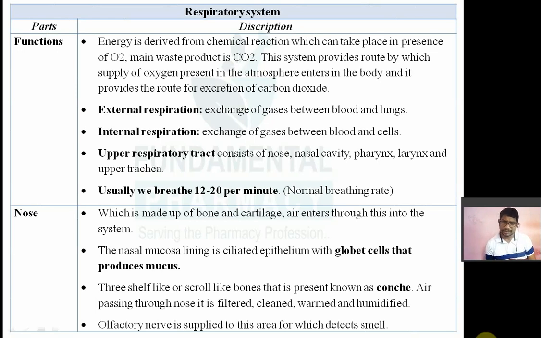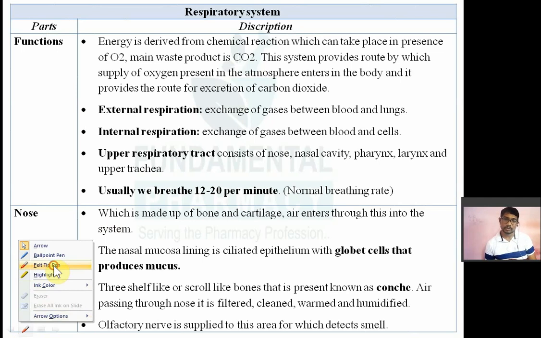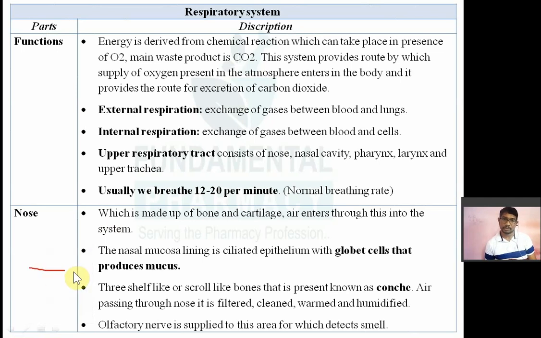So the nasal mucosa lining is a ciliated epithelium, and it also has mucus-secreting cells known as goblet cells that will produce mucus. With the help of the ciliated epithelium and goblet cells, solid particles or any pollutant will be trapped inside the mucus, and that mucus will be easily removed from the nasal cavity. You will get clean air.